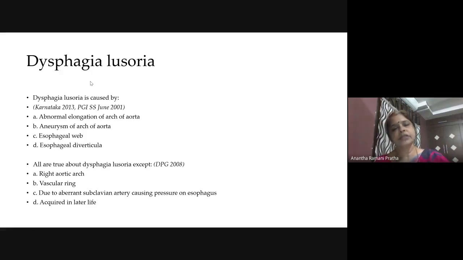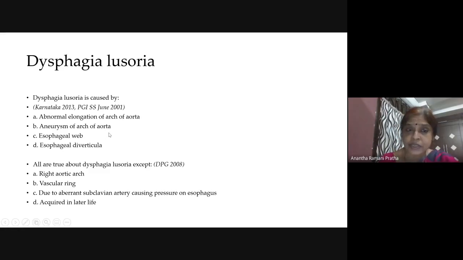Okay. So now some abnormal vessels are coming up from this arch of aorta. So that is causing a pressure on the esophagus. So what should we choose here? Abnormal, it is aberrant vessels by birth. Congenitally, the person has an abnormally arising artery from the aorta. So that should be... So abnormal elongation of arch of aorta, just keep this aside. Aneurysm of arch of aorta.